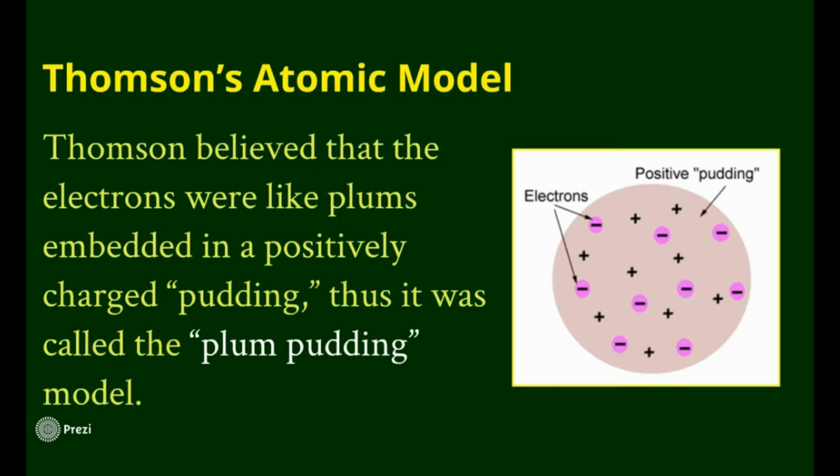So Thomson's atomic model: they knew atoms were composed of some kind of charge. They knew that much, but he was the first to start giving this idea of what an atom would look like. He thought that it was like plum pudding. For you guys, fruit and yogurt, okay? Because plum pudding actually doesn't have any plums in it. It has raisins, ironically. But anyway, he thought there was this big positive mass, like the yogurt, and then little chocolate chips or something put inside it, which were the electrons. So he knew that there were two different charges there, and basically that's where we started going around certain things.